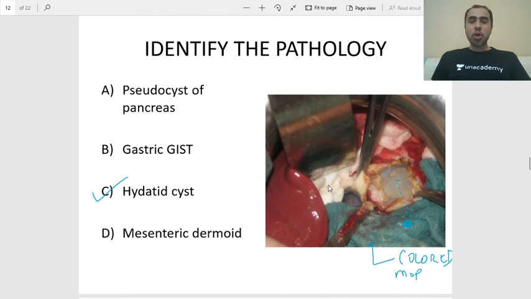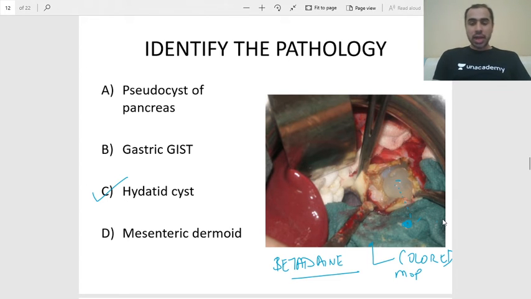If I use the normal white colored mop, the cyst will get camouflaged. So to prevent camouflage, I use colored mops or mops which are soaked in betadine. So you may get brown colored mops or black colored mops which are soaked. So if there is spillage, the mop will be able to pick it up. So this is hydatid cyst of the liver.